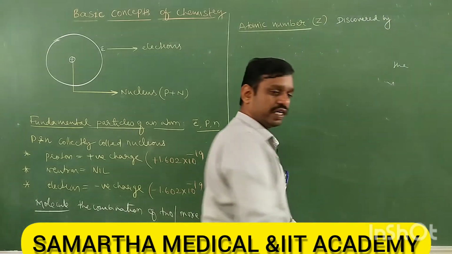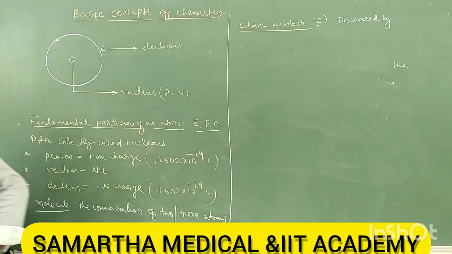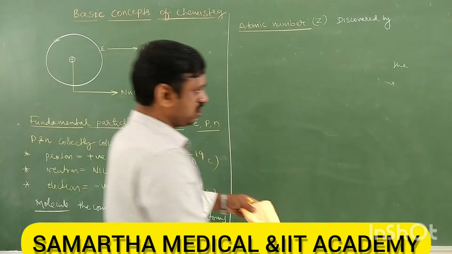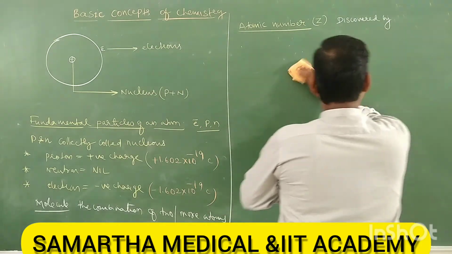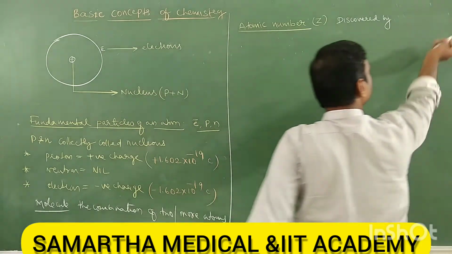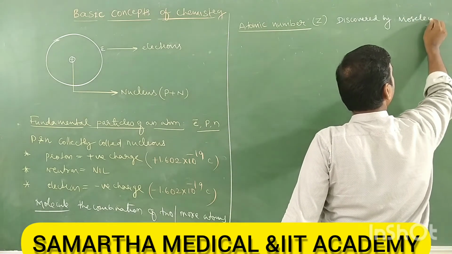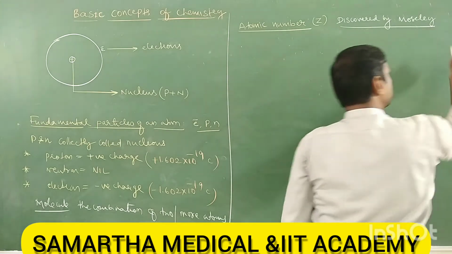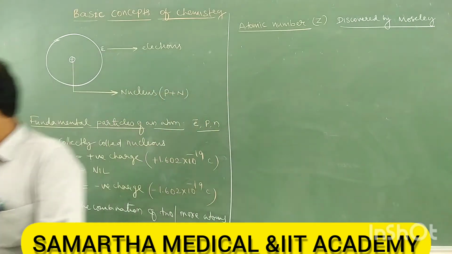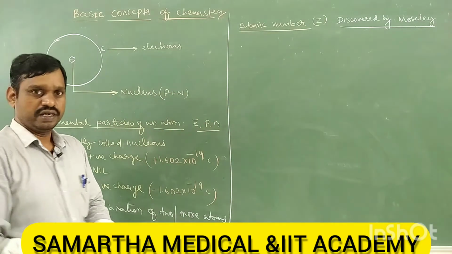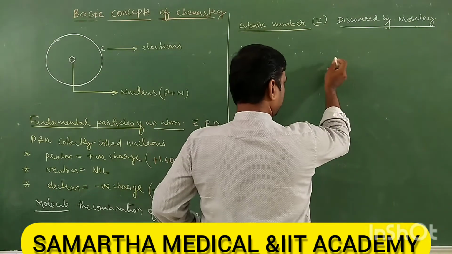Students, all these things are very, very important. You have to remember basic things. It was discovered by Moseley. How did Moseley discover the atomic number, that is Z? There is an experiment.